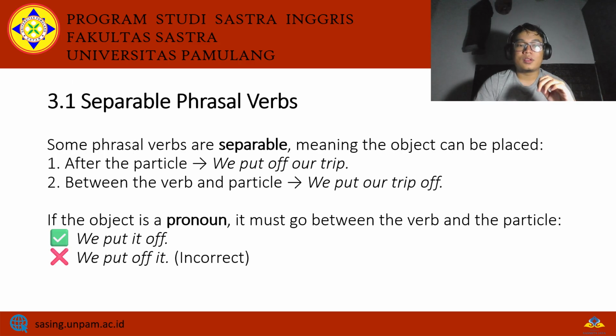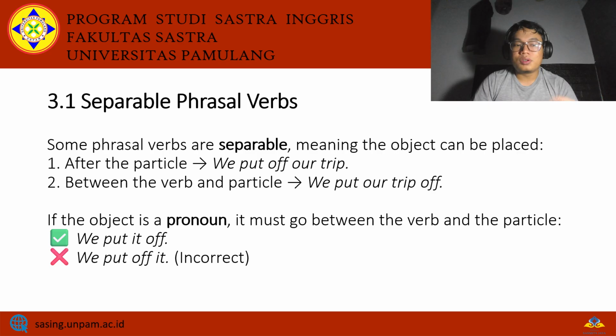Separable phrasal verbs. Some phrasal verbs are separable, meaning the object can be placed after the particle, or in between the verb and the particle. For example, for the object after the particle, we can say we put off our trip. And for the example of the object between the verb and the particle, we say we put our trip off. So the phrasal verb is separated by our trip and then off.